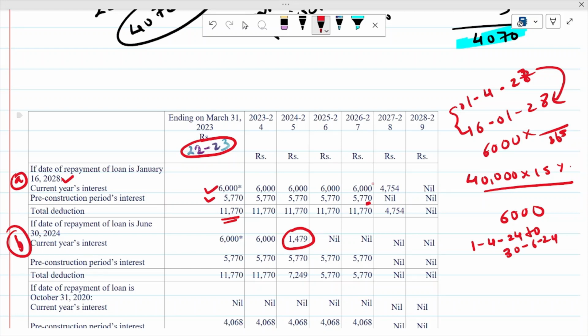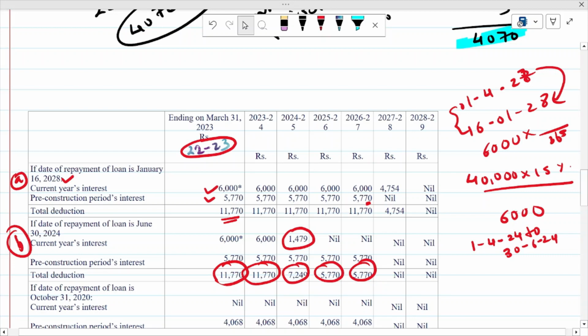So now how much deduction is available in 22-23? 11,770. Next year also the same deduction, but in the third year the deduction will change because the loan is getting over in between the year, and then onwards only pre-construction period interest is available, that is 5770, 5770. So what is the difference between this A and B situation? In B situation you are getting interest on the pre-construction period even though the loan gets over before that, and in the first situation the pre-construction period interest is over but the loan is not over, then also you will get current year interest.